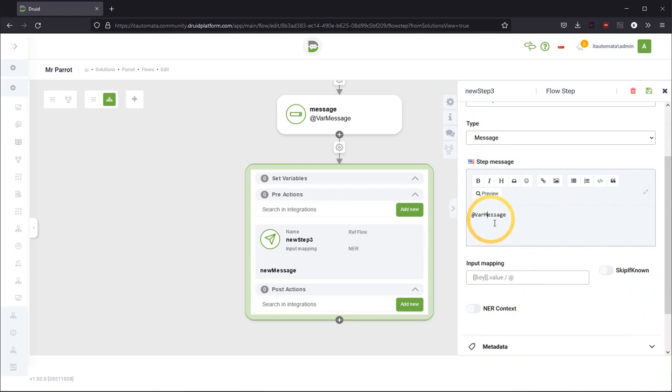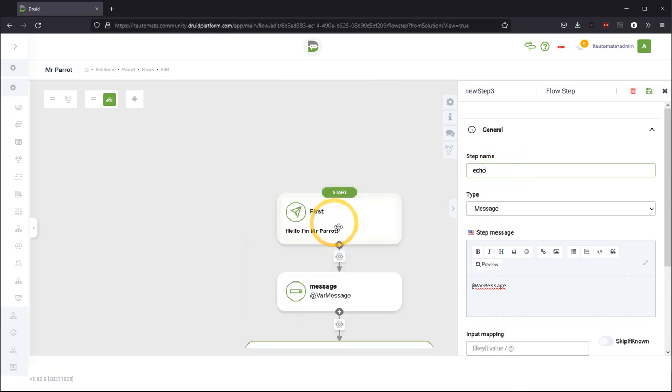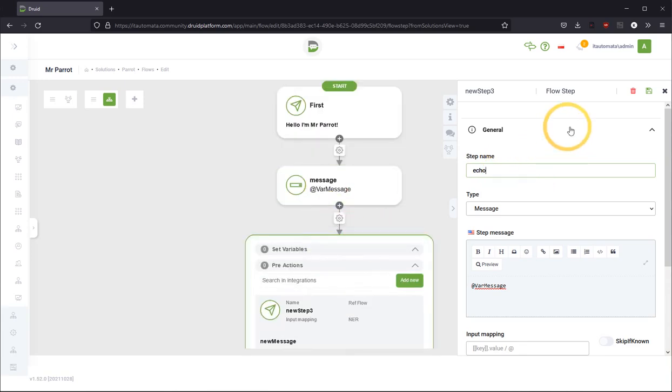So it will be repeating whatever was sent to the chatbot. It will be displayed in the chat window. Step 3. So this is echo. First message echo. Okay.